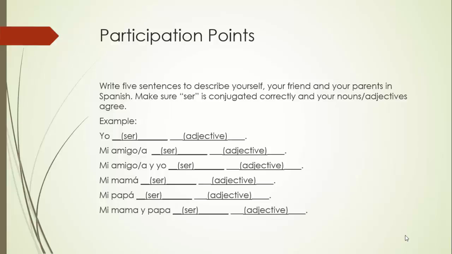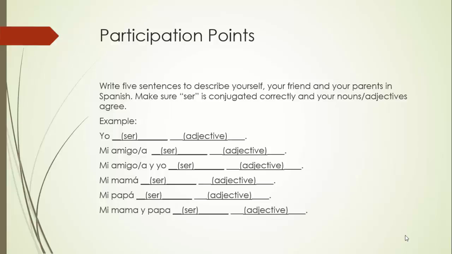So I've taken for the first example there, yo, I've conjugated ser to agree with it, soy, and I've said inteligente. Now, what if I wanted to use a different adjective, one that ends in O, like introvertido? Remember, introvertido means introverted.